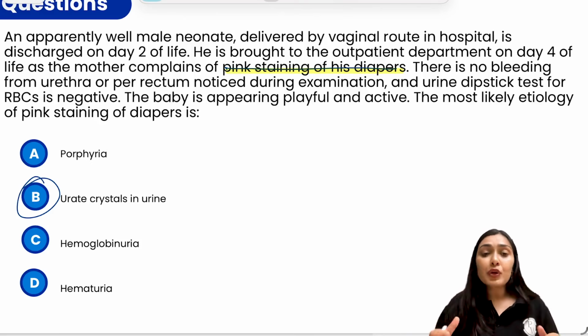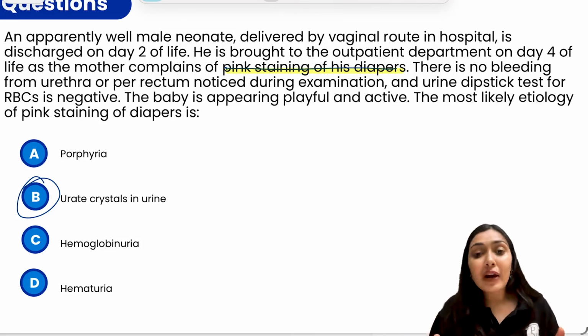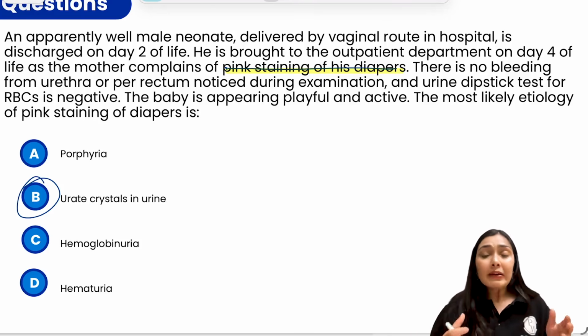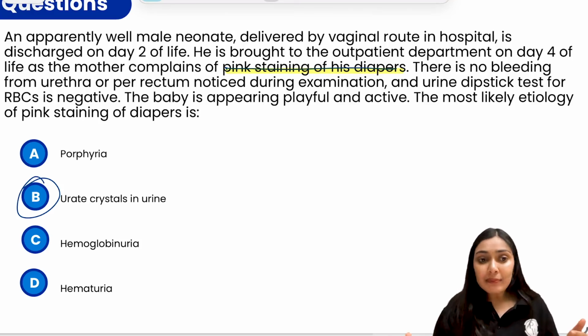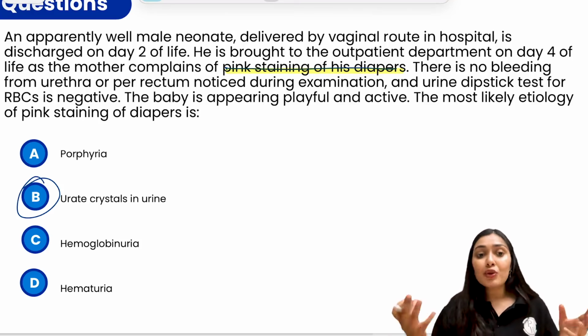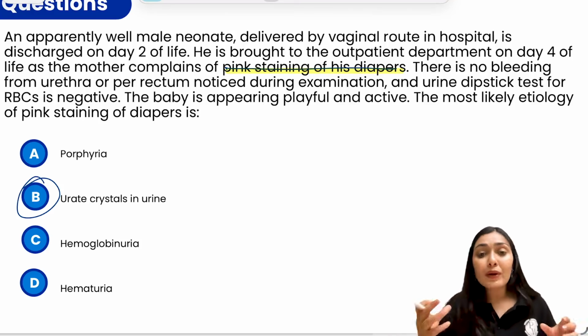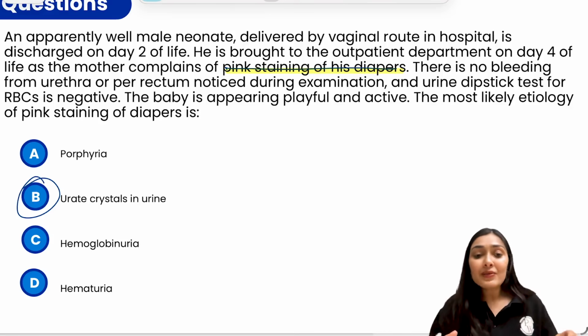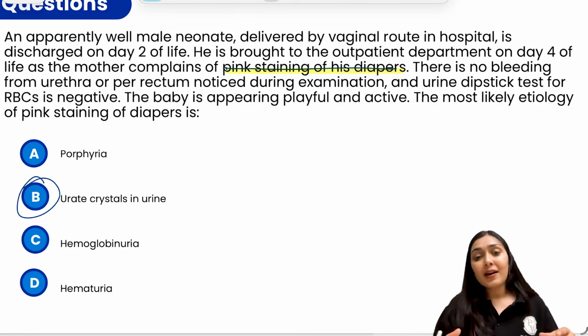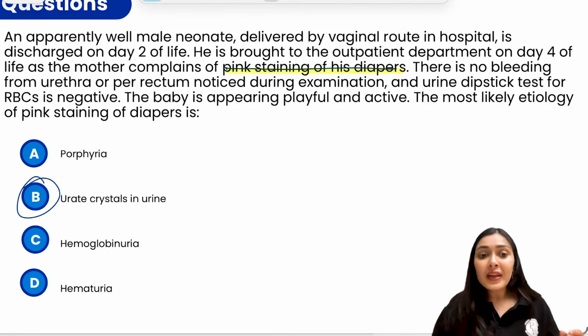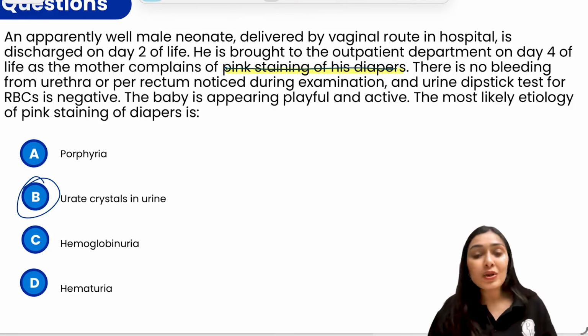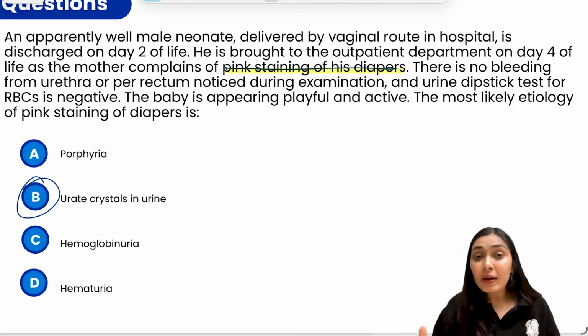Actually, this happens because neonates have a high fractional excretion of the uric acid. So during the first few days, the milk supply is actually establishing because there is colostrum phase, the urine volume is relatively low and concentrated urine is there. That's why you can sometimes see the precipitated uric acid within the urine, and that gives that brick dust or salmon color stain that mothers often can notice over the diapers.